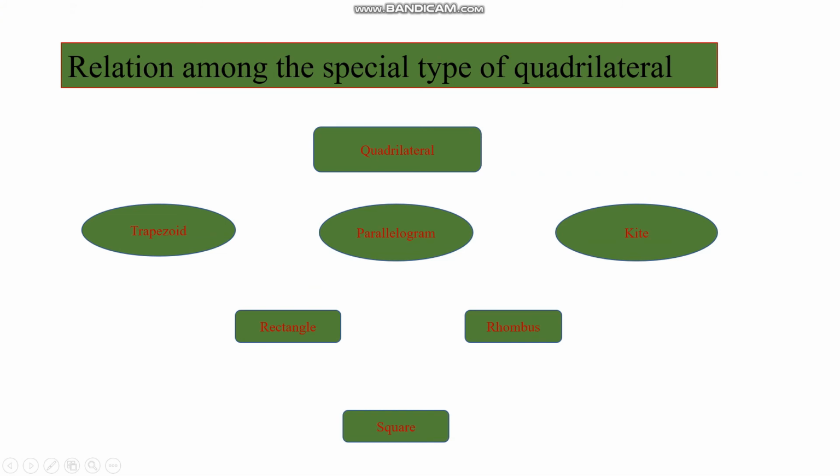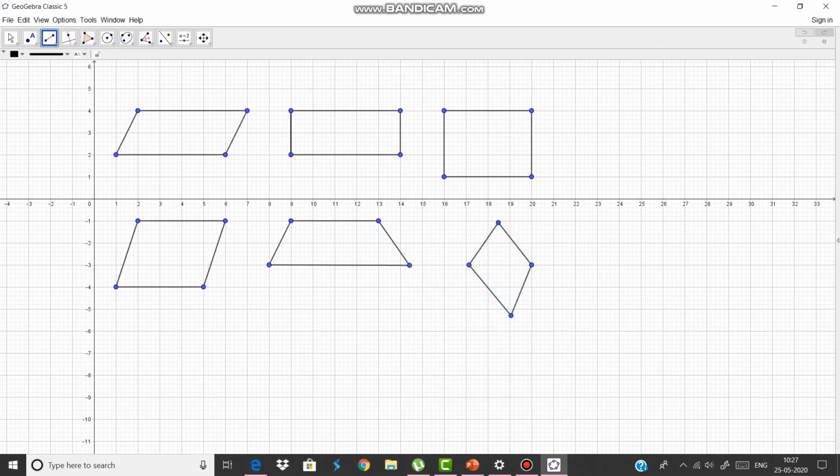But vice versa is not true. A parallelogram can never be a rectangle, a rhombus, or a square, due to not fulfilling the properties or criteria of the rectangle, rhombus and square. So these are the relations between each other: quadrilateral, trapezium, kite, parallelogram, rectangle and square. Through GeoGebra, the relation